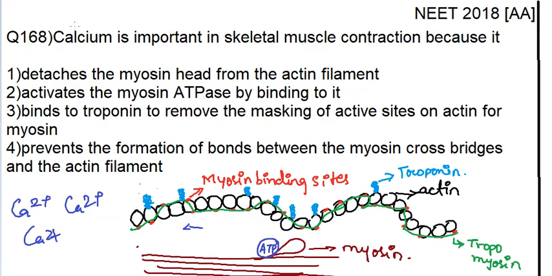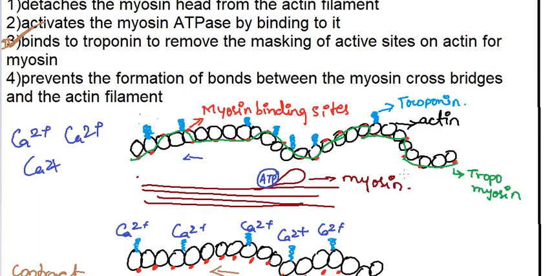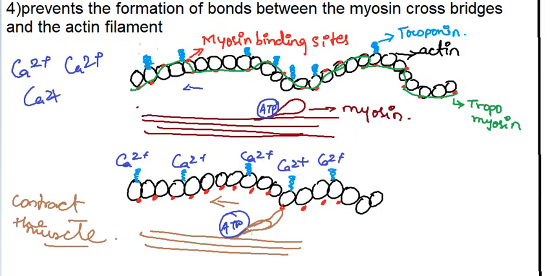Calcium, what it does, it binds with the troponin, right? So it binds to troponin to remove the masking of active sites on actin for myosin. So our correct option is option number 3, right? Binds to troponin to remove the masking. See, the masking of tropomyosin is getting removed on active sites for myosin. Now, because the masking is removed, the myosin is able to attach to the active sites, the myosin binding sites.